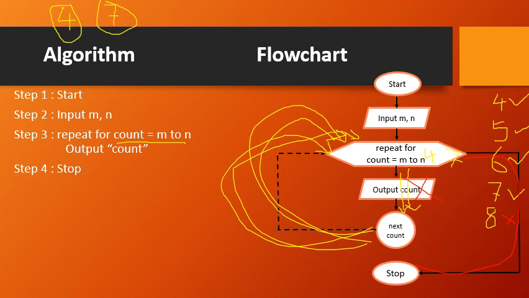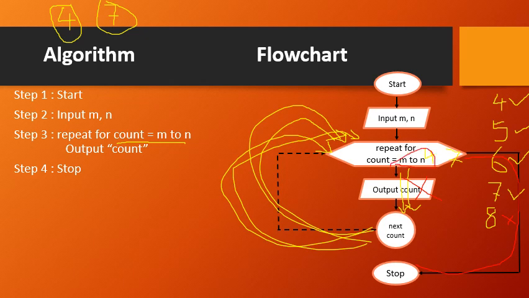So in this very simple example, what we have found is that if we wish to execute certain steps multiple times, repeatedly, then they have to be taken in the repeat for statements. This repeat for construct allows us to repeat from one value to the other value.